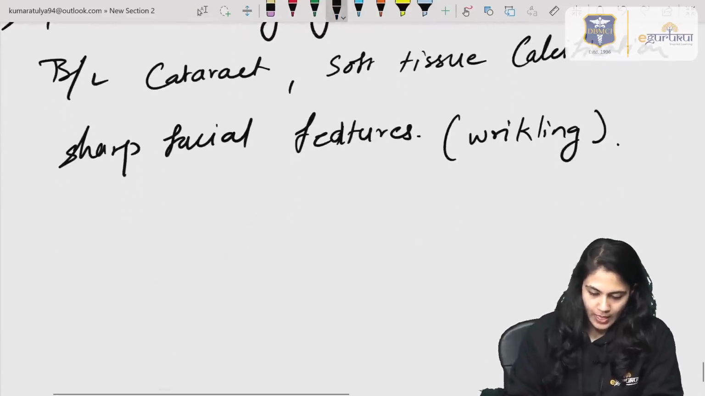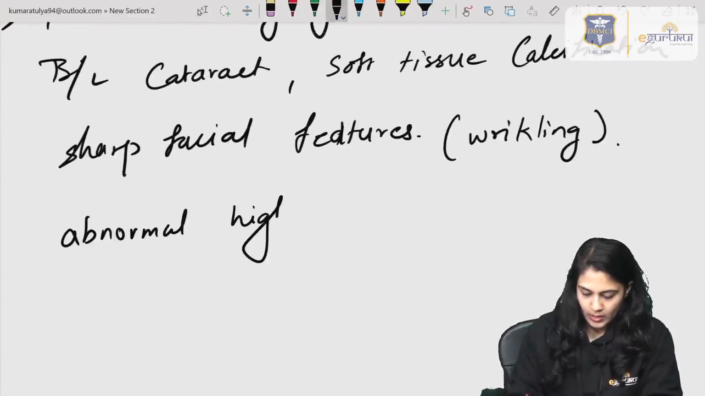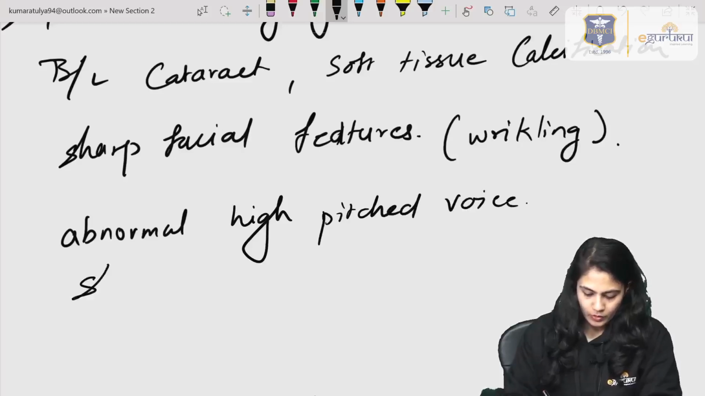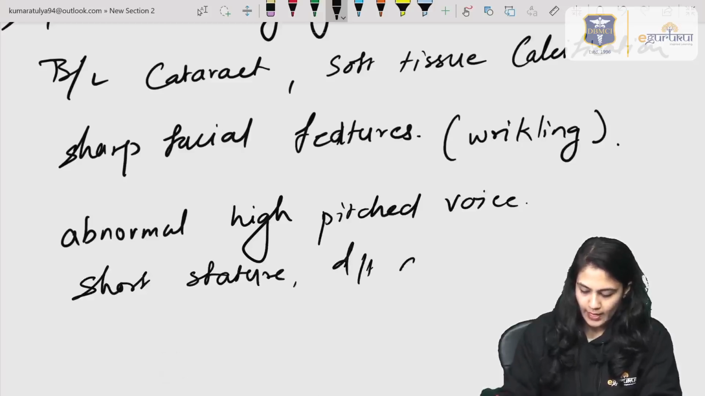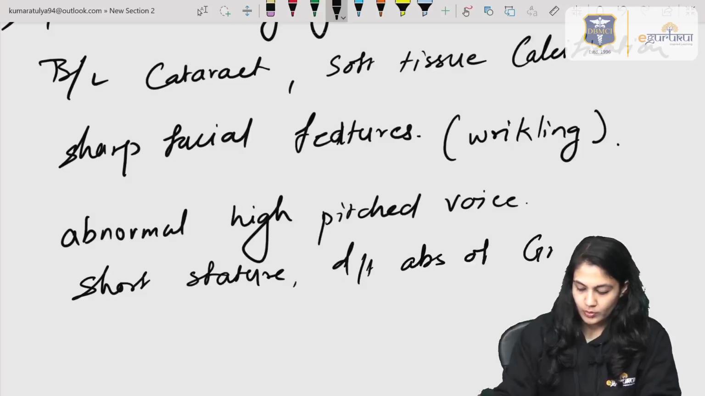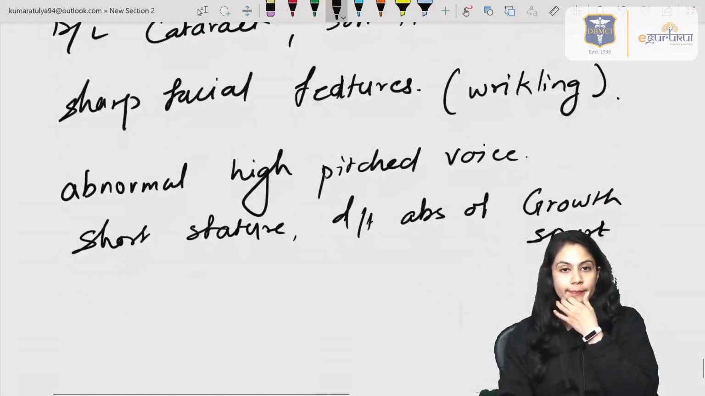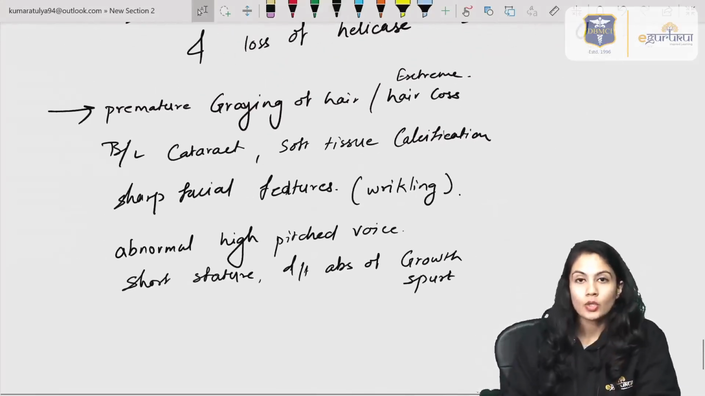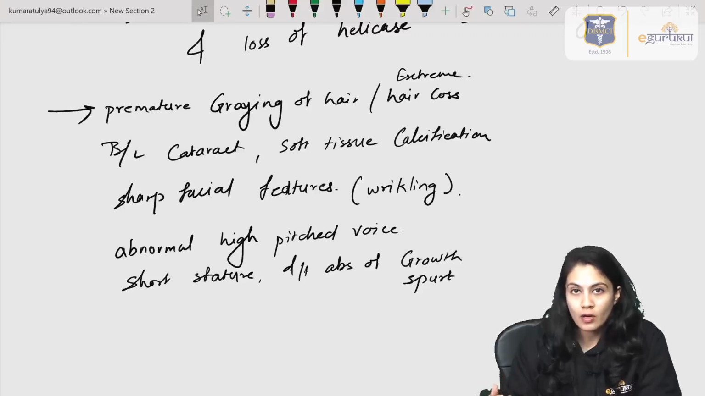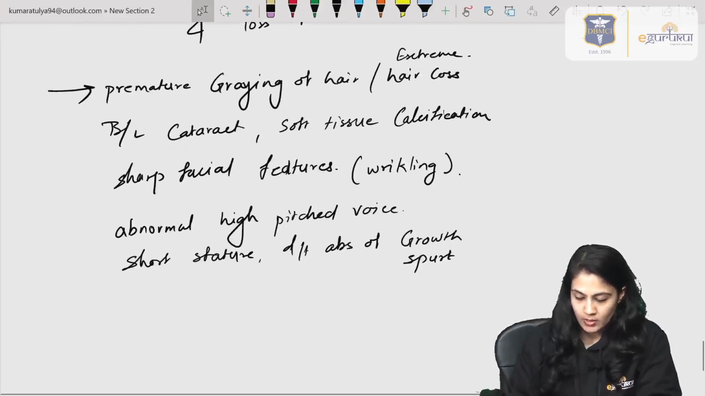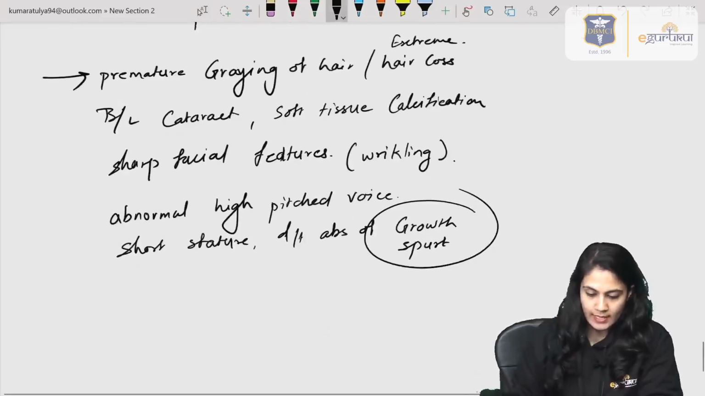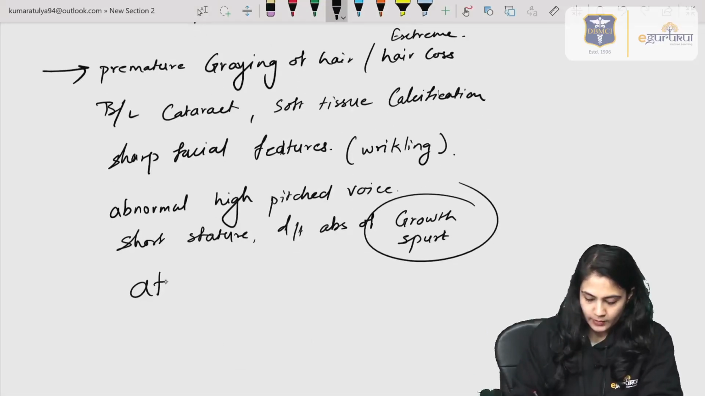And abnormal high pitched voice, short stature due to absence of growth spurt. Remember, the growth spurt in this condition is absent, right? Though there is a shortening of telomerase and quickening of the aging process, there is an absence of growth spurt, as well as atrophy of gonads.